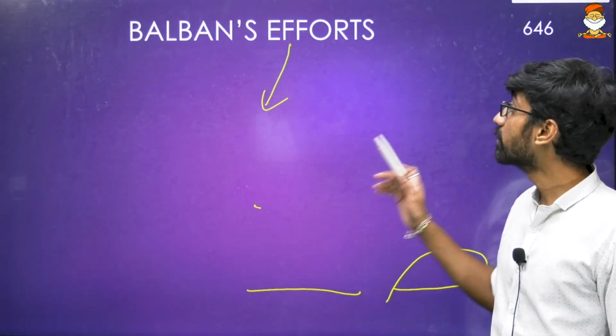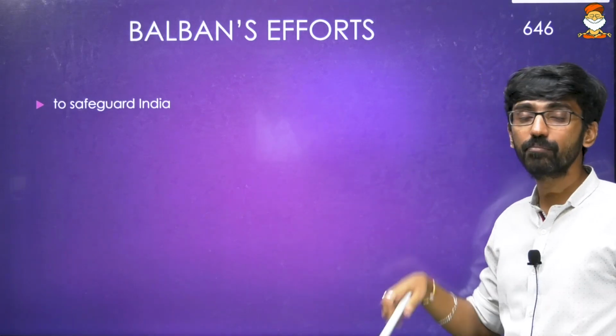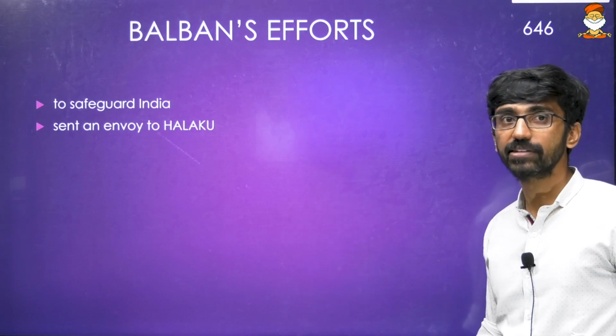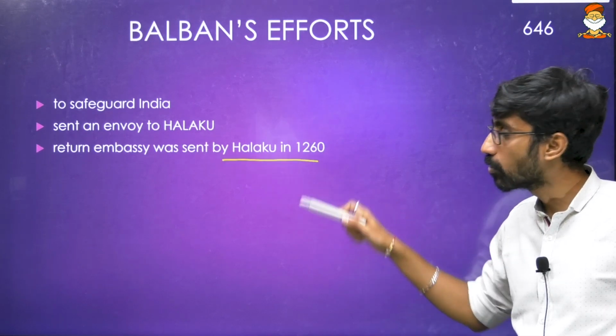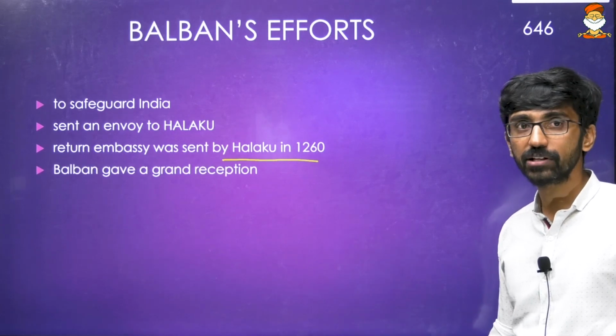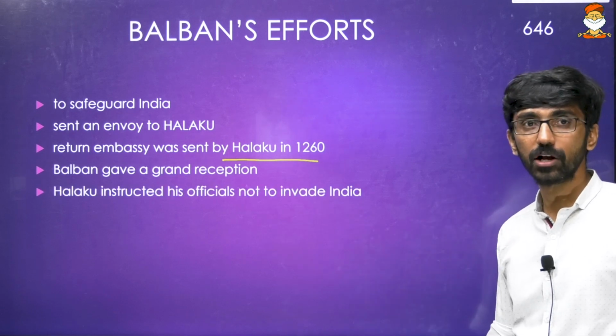Okay, now what is Balban's effort? Balban, one of the kings of the slave dynasty, to safeguard India from Mongols, sent an embassy to Alauddin. He was the king, and a return embassy was also sent by Alauddin in 1260. Okay, so both gave respect to each other, grand receptions to each other. So he wanted to have a good relationship with Alauddin.